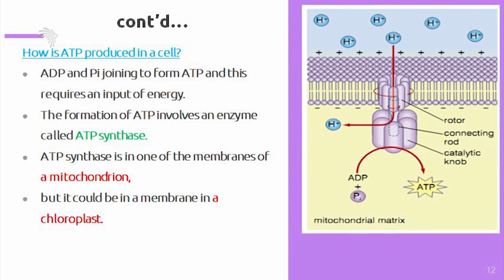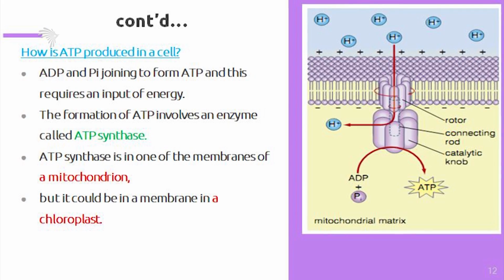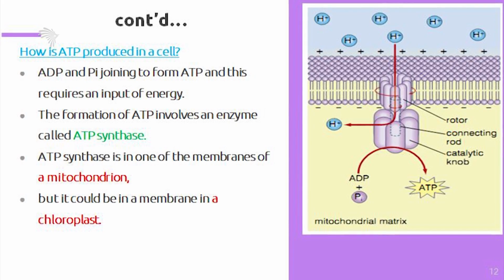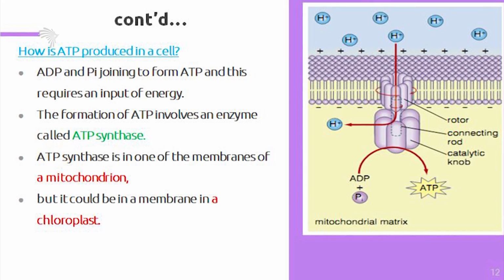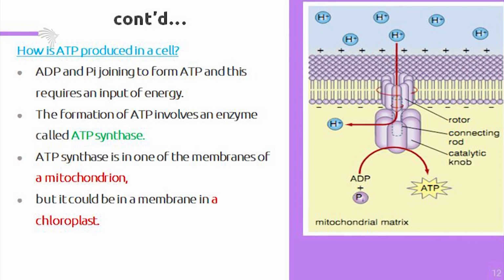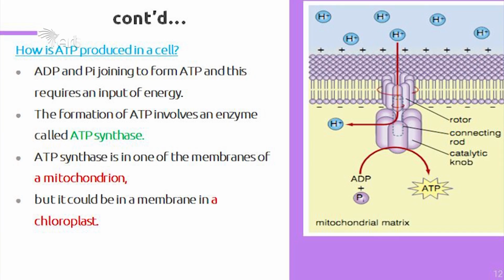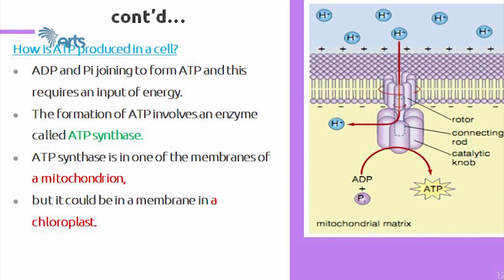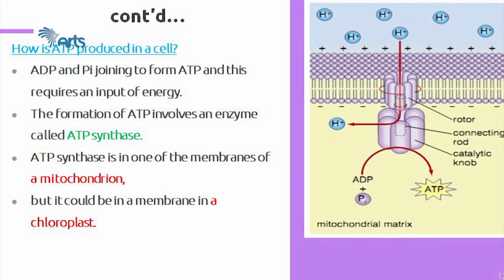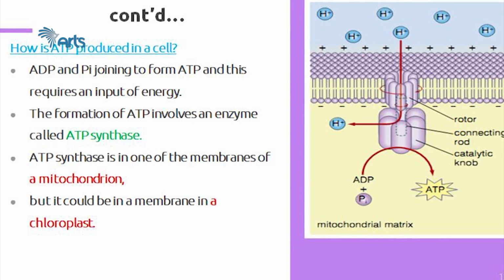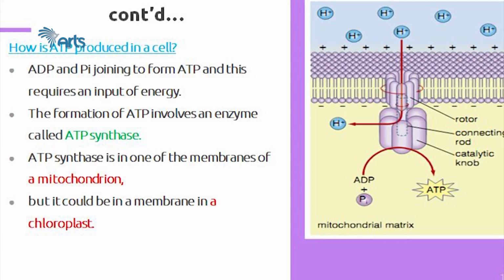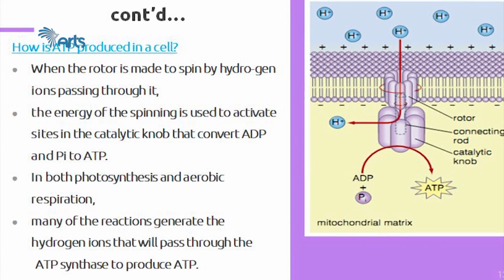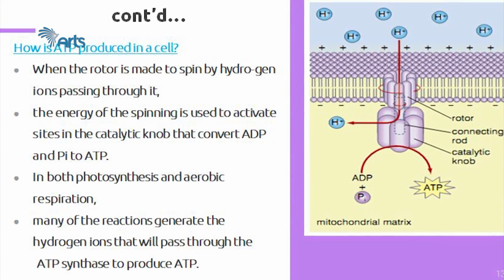As you can see in this slide on the right side, it has two knobs, the rotor, and there are rods connecting to it. Two knobs are there, upper and lower. So the catalytic knob is there. This is the structure of ATP synthase. ATP synthase is found in the mitochondrial membrane, but it can also be in the membrane of the chloroplast. How is ATP produced in a cell? We will further look at the process.